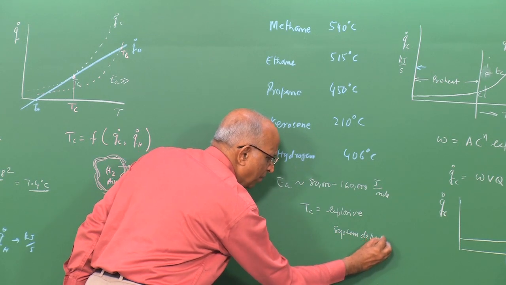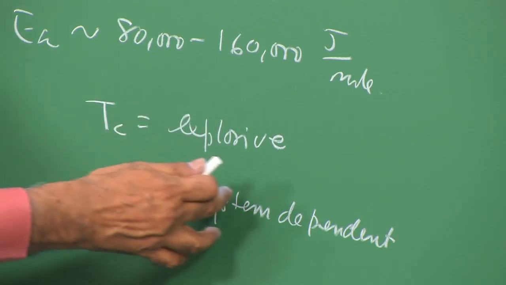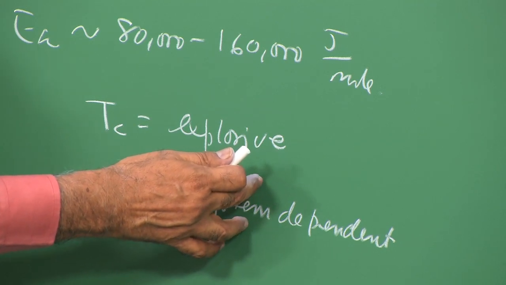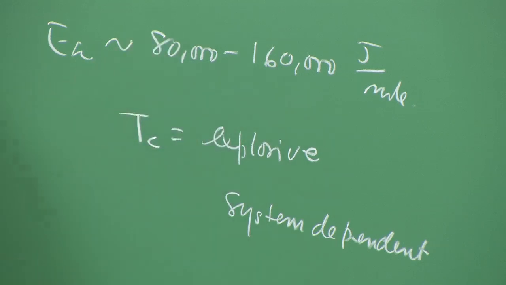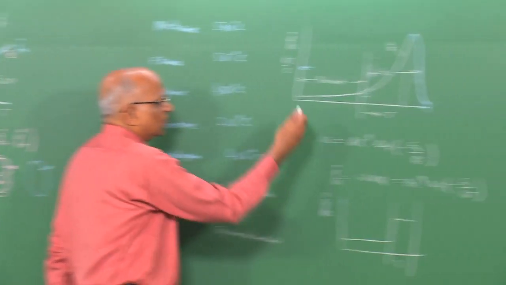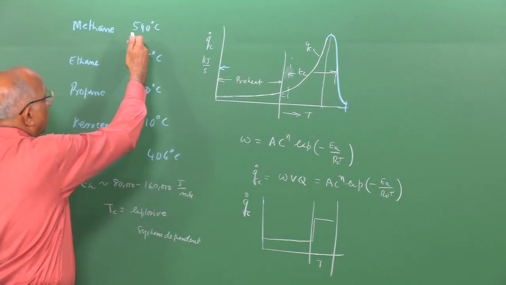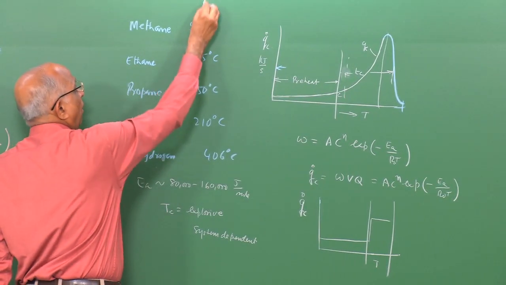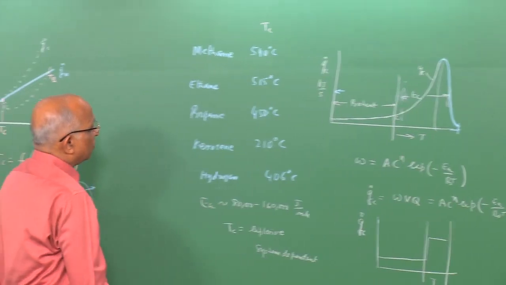By system dependent parameter, I mean under all conditions of experiments, the heat loss from the system or the type of wall of the system does not really affect my auto ignition temperature. Therefore, this is what we learn about auto ignition temperature, and therefore, it is still possible to decide the auto ignition temperature as a function of the chemistry of the explosive.